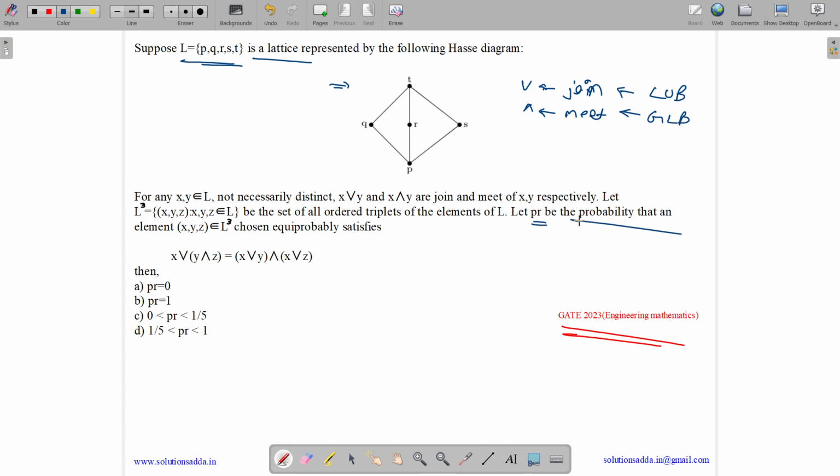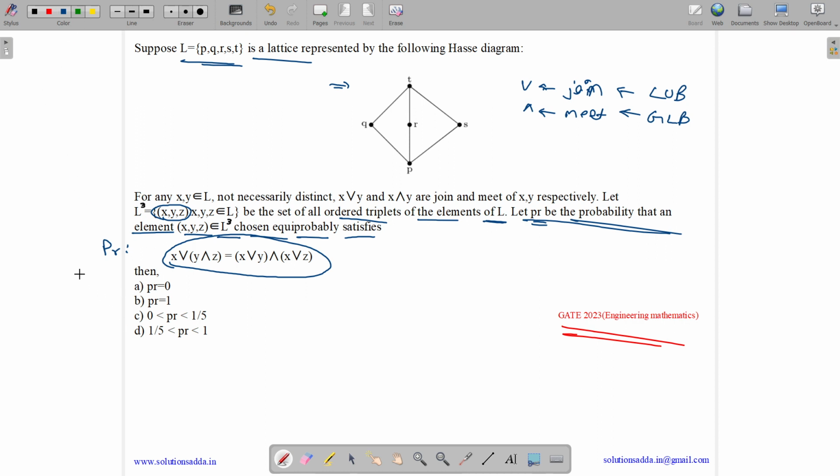Let L cube equal to (x, y, z) such that x, y, z belongs to L, the set of all ordered triplets of the elements of L. So we have triplets represented by x, y, z. Let PR be the probability that an element (x, y, z) belonging to L to the power 3, chosen equiprobably, satisfies this condition. If it satisfies, then PR is the probability. Now we need to tell what is the value of PR.